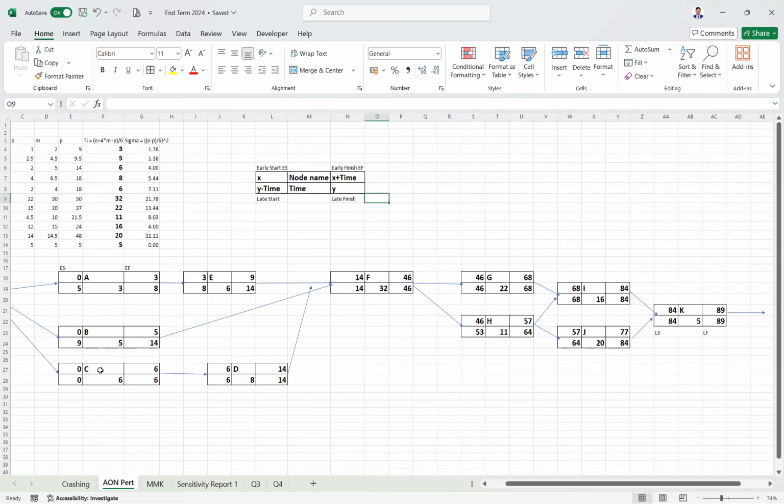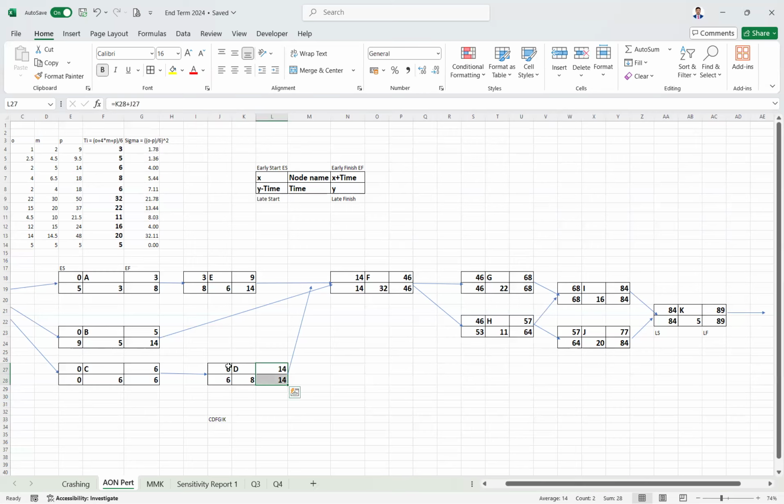Now, if you start from C, then D, then F, then G, then I, and then K. Now see, is it a critical path? In the critical path, the nodes have the same early start and early finish. Late start and late finish are also the same.